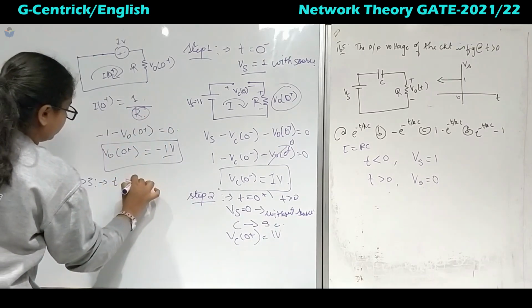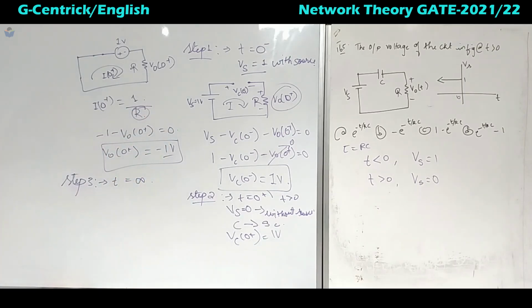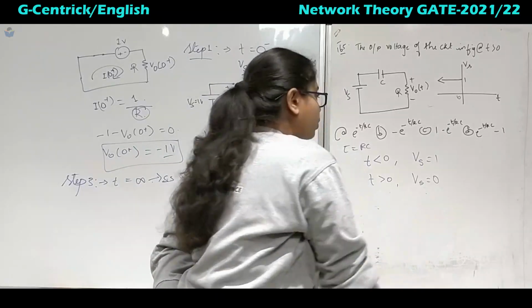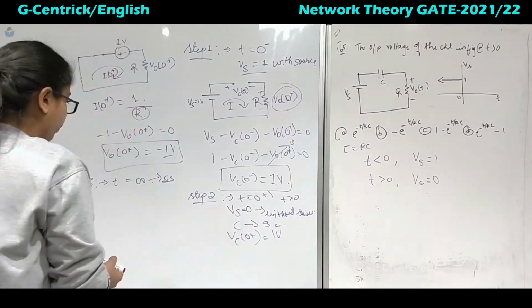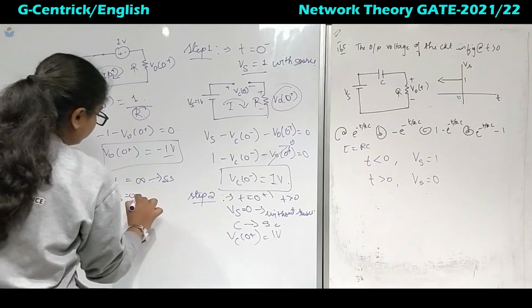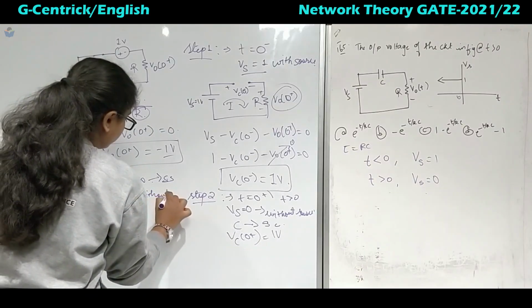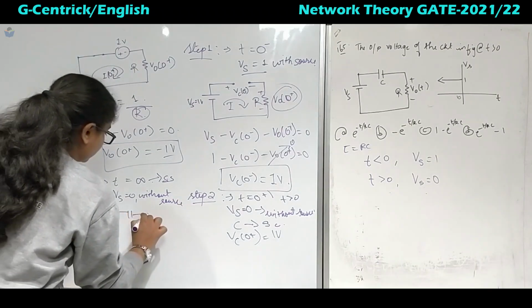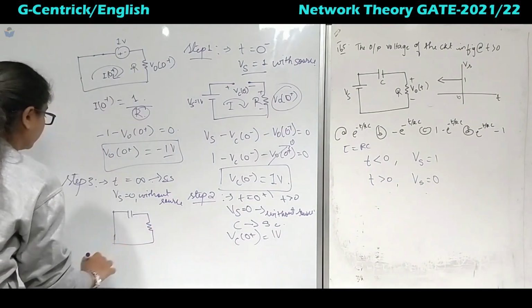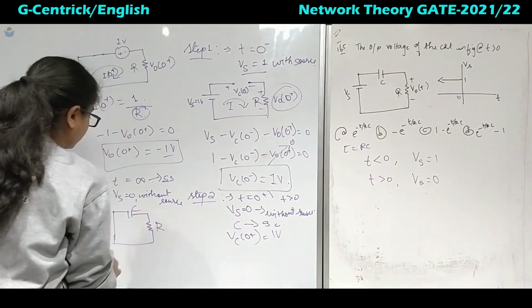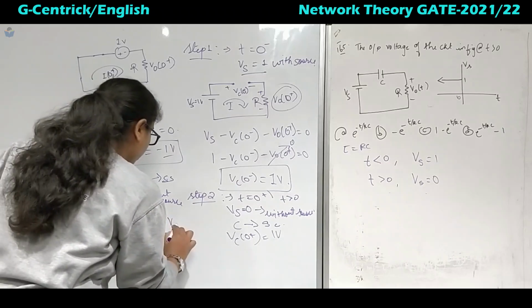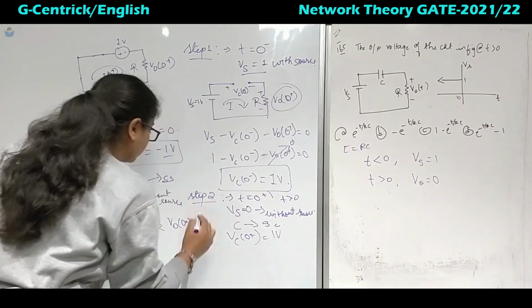for t equal to infinite. For calculating t equal to infinite, it means it is steady state, right. At steady state, still t greater than 0, what is Vs? Vs is 0. That means when Vs equal to 0, it is without source. So when it is without source, this is the capacitor. Do not short circuit it or open circuit it. So this is R and this is C. There will be dissipation of energy in this one. What will be V naught of infinite? It will be equal to 0.